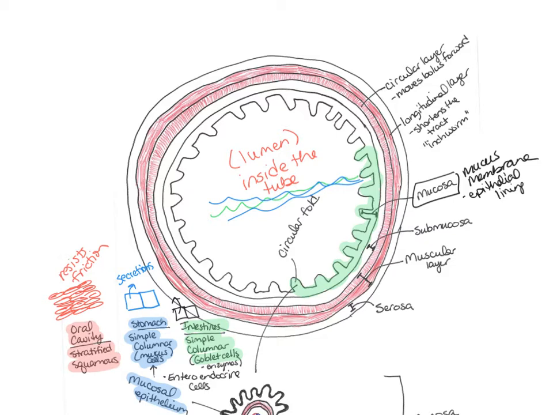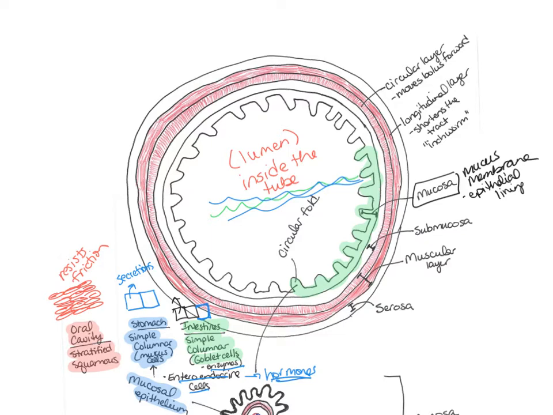In between those goblet cells, there are also going to be other cells, which are called enteroendocrine cells. And these cells secrete hormones. So not only are we getting enzymes being secreted in this intestinal area, we also have hormones that are secreted. So the mucosa just changes from one section of the digestive tract to another.